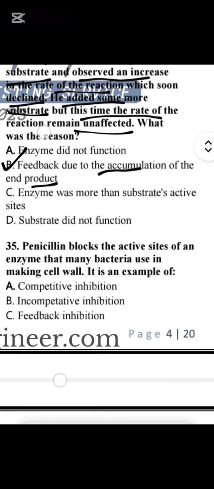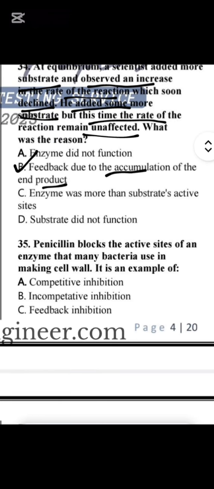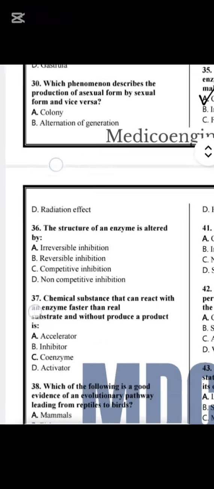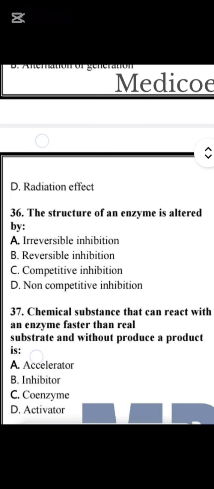Now, penicillin blocked the active site of enzyme that many bacteria use in making cell wall. It is the example of, so we do have competitive inhibitor. So penicillin is the example of competitive inhibitor in which it blocks the active site of enzyme that bacteria use for the cell wall making process.